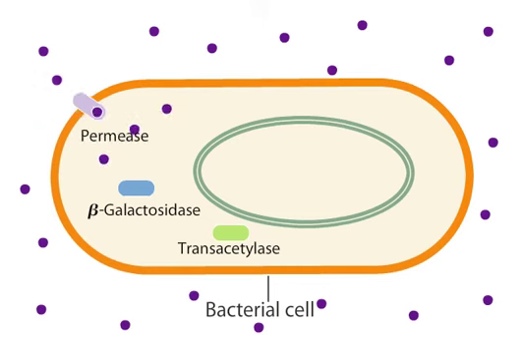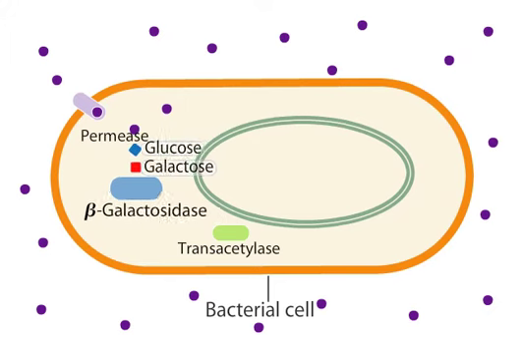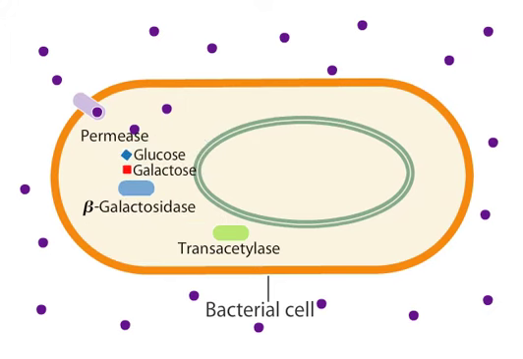To utilize lactose as an energy source, E. coli bacteria use the enzyme beta-galactosidase, encoded by the lacZ gene of the Lac Operon, to break lactose down into glucose and galactose. The function in lactose metabolism of the third enzyme, transacetylase, also produced by the Lac Operon, is not yet known.